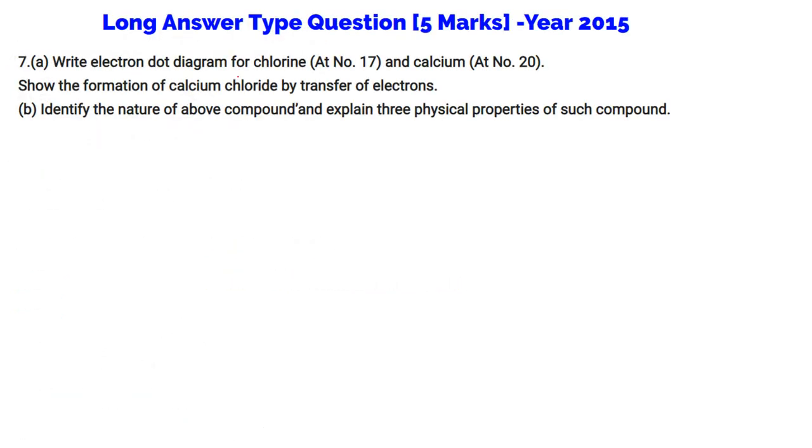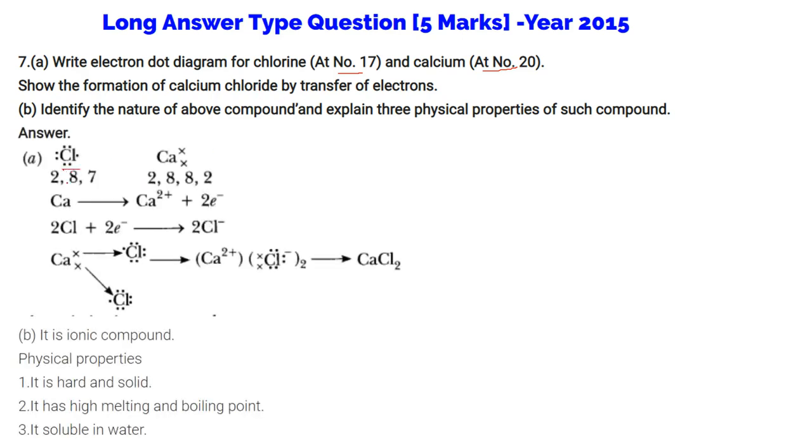Write electron dot diagram for chlorine, atomic number 17, and calcium, 20. Show the formation of calcium chloride by transfer of electron. So Ca is 2, 8, 8, 2, with 2 in the valence, and chlorine is 2, 8, 7, with 7 in the valence. Calcium loses 2 electrons, chlorine gains 1 electron each. So Ca combines with 1 chlorine, and another chlorine, to give you CaCl2. The second part is: identify the nature of the above compound, explain 3 physical properties of such a compound. It's an ionic compound. The physical properties: it is hard and solid, it has high melting and boiling points, and it is soluble in water.